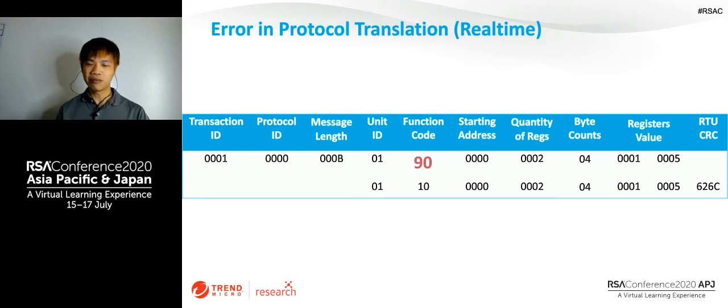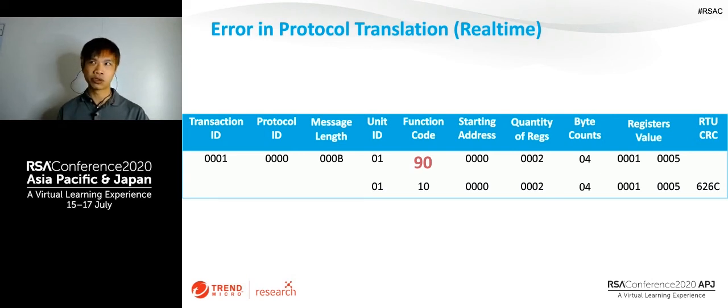So we think, okay, maybe we can just try to send an error code as a function code and see what will happen. One of the real-time gateways just strips off the most significant bit and makes this 90 a 10. A 10 means write multiple registers. So a hacker can just pretend to send an error message, and the ICS firewall would say, okay, that's an error message, so just let it pass. And actually, the hacker is able to write multiple registers.